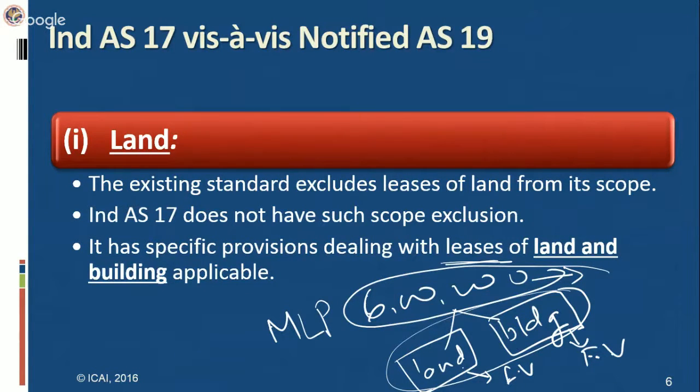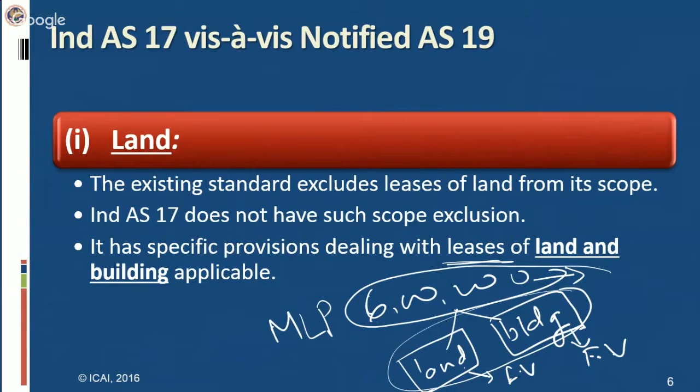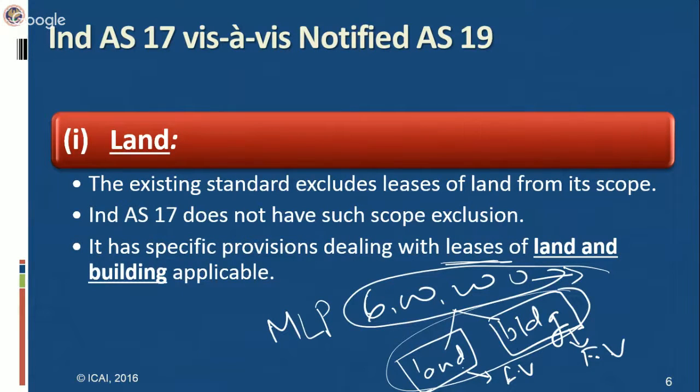In another case, for a lease of land and building in which the amount that would initially be recognized for the land element is immaterial, where the amount paid for land is immaterial and the lease consists of both land and building, that whole lease is treated as a single unit.